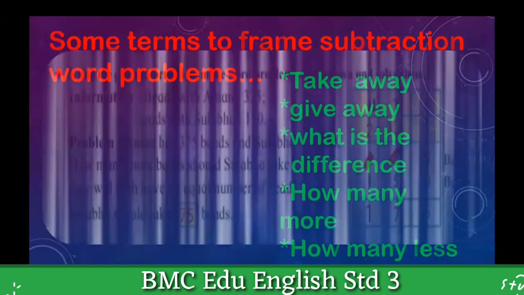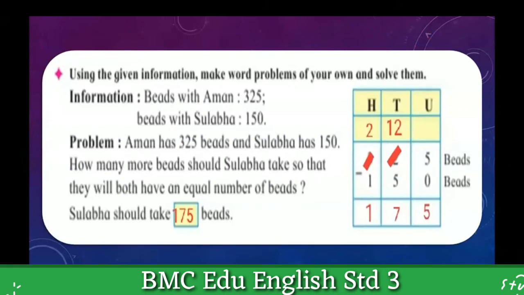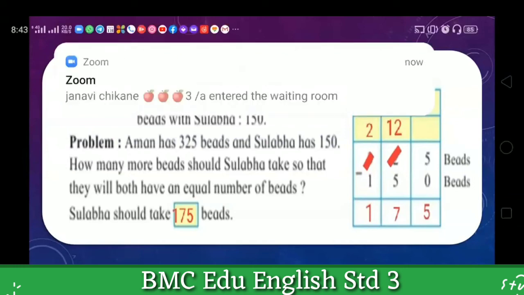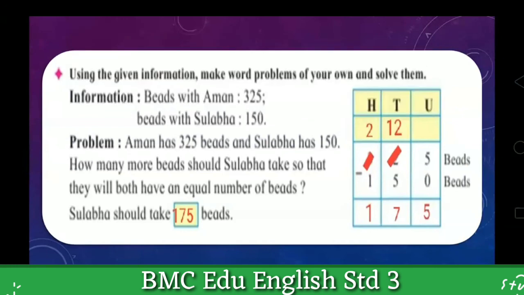This is one of the examples from your textbook. Using the given information, make a word problem of your own and solve it. What is the information? I told you information should be there and you have to read it carefully. Beads with Aman is 325, beads with Sulbha is 150. This information is given.